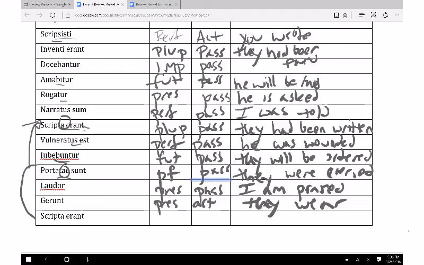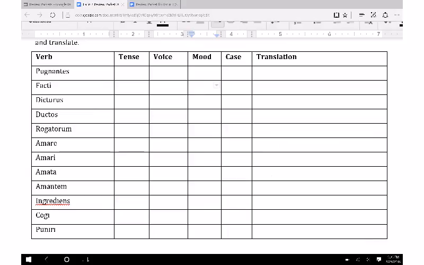All right. Page 2. Okay. So here's your next page. All right. We take a look. We did the first two already, pugnantes and then facti. So you guys already have answers to those. So we're going to start at 3, dicturus.